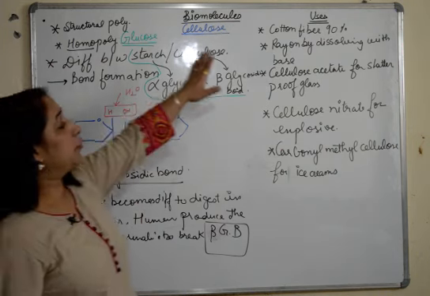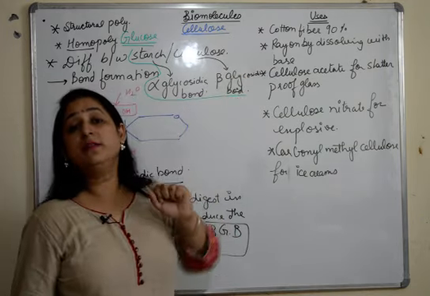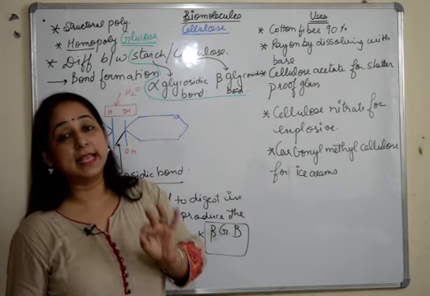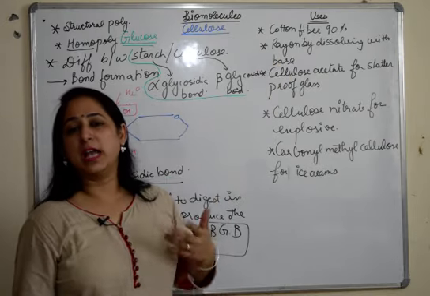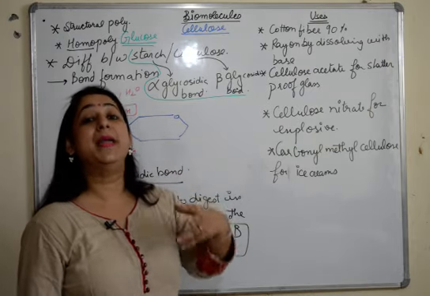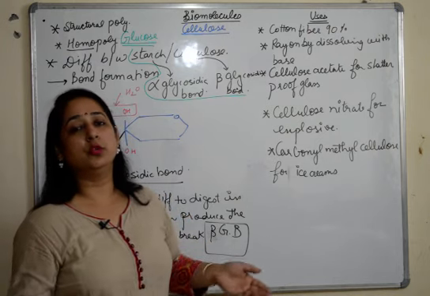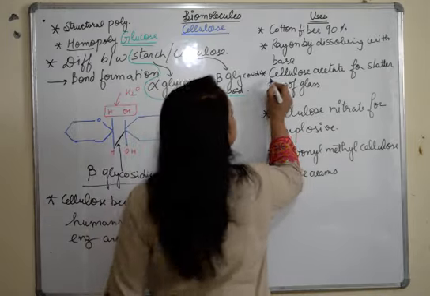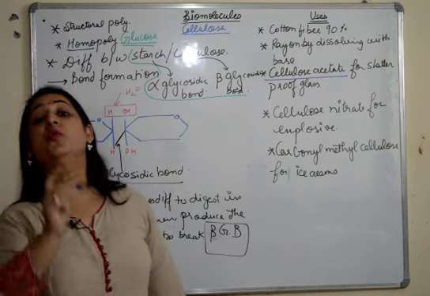Next are a few uses of cellulose. One, pure cotton fiber has 90% cellulose present in it. Rayon, which you must have heard, is artificial silk. Rayon is made by dissolving cellulose with a base or an alkali, and this rayon is used to make fabrics. Cellulose acetate is used for making shatterproof glass.